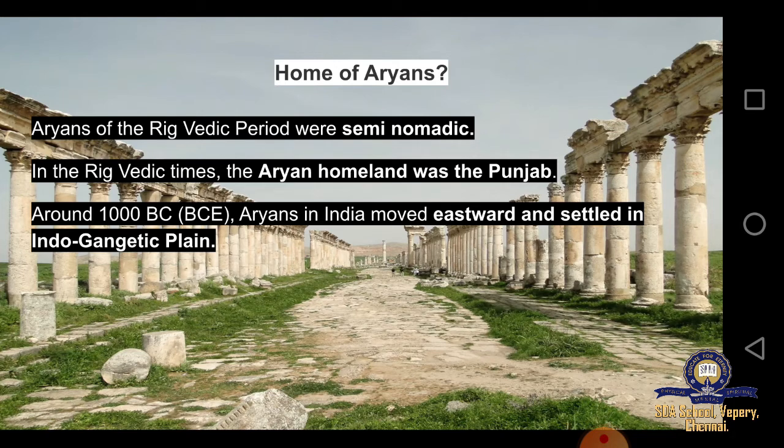And Aryans in India moved eastward and settled in the Indo-Gangetic plain. So earlier they were in Punjab, but later when they came to India, they started moving eastward and settled in the Indo-Gangetic plain. So these were about the Aryans who lived in the Vedic Age.